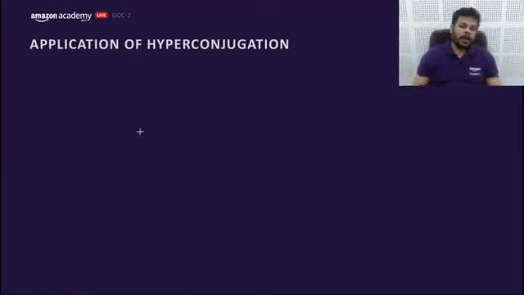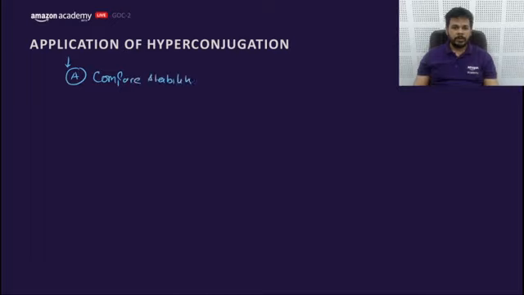Let's move to the next part of hyperconjugation, that is the applications of hyperconjugation. Application A: it is used to compare the stability of alkenes, very important. Secondly, the stability of carbocations.